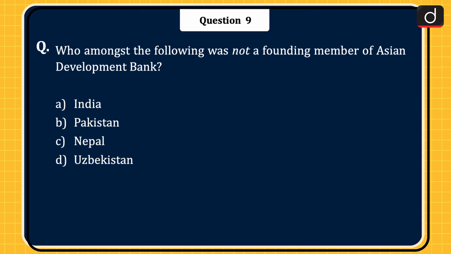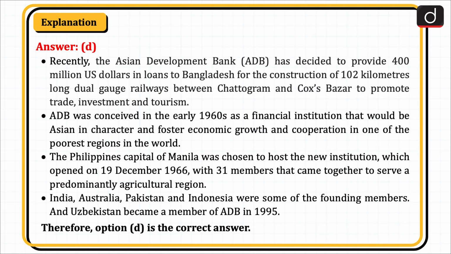Next question is, who amongst the following was not a founding member of Asian Development Bank? India, Pakistan, Nepal, or Uzbekistan? The correct answer is option D, Uzbekistan. Recently, the Asian Development Bank has decided to provide $400 million in loans to Bangladesh for the construction of 102 kilometers long dual gauge railways between Chattogram and Cox's Bazar to promote trade, investment and tourism.